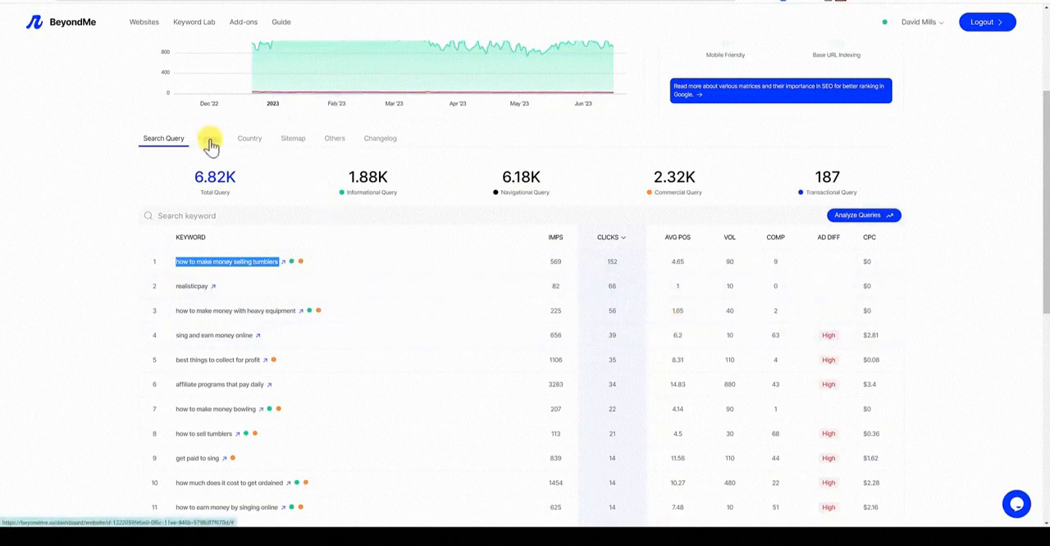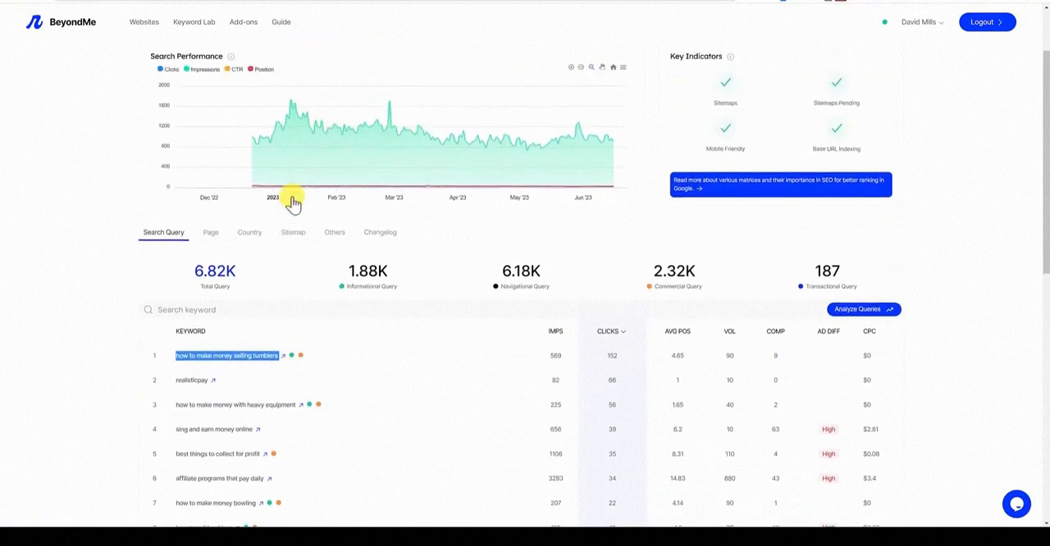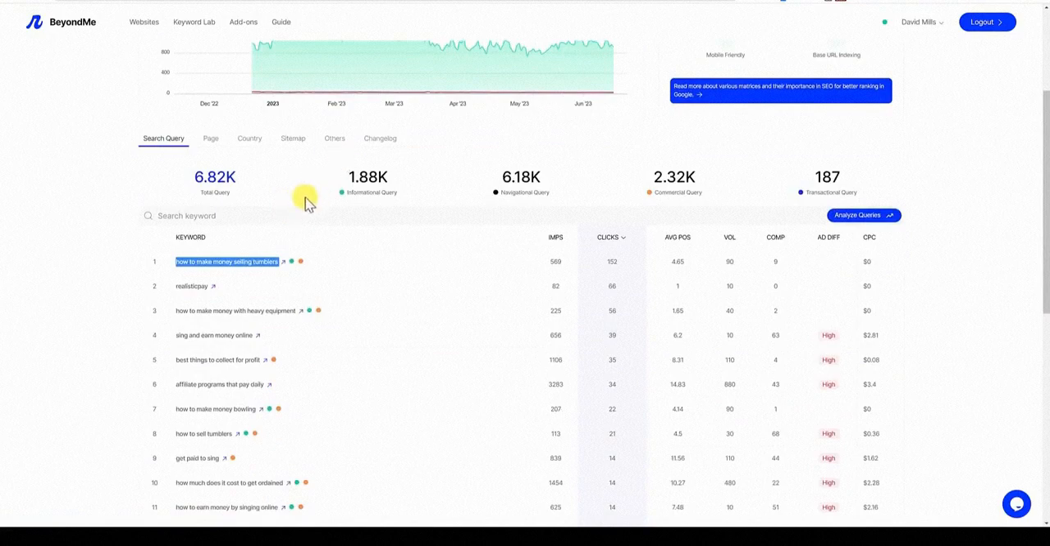But at the same time, just getting this data is not necessarily going to move the needle for you because you have access to this already. So I'm going to be very interested when we go and check out the Keyword Lab. But let's go click on pages.